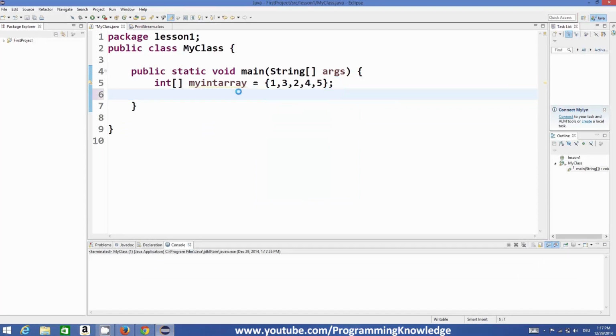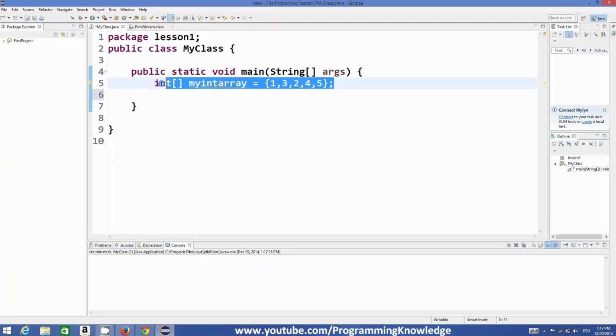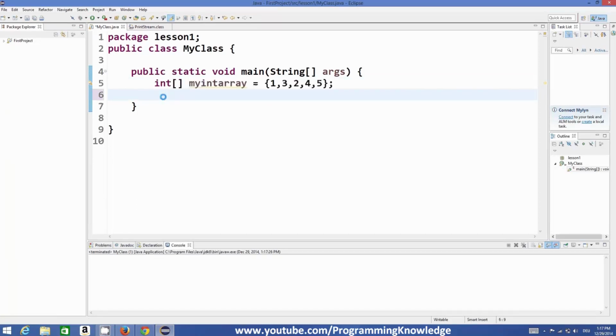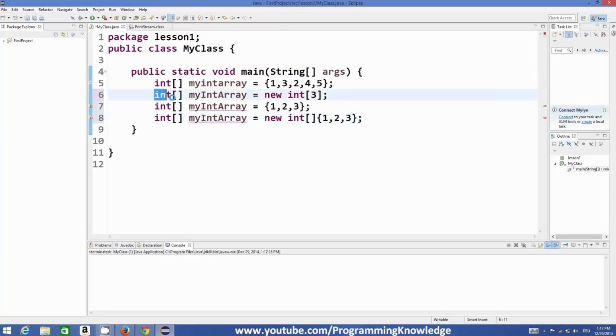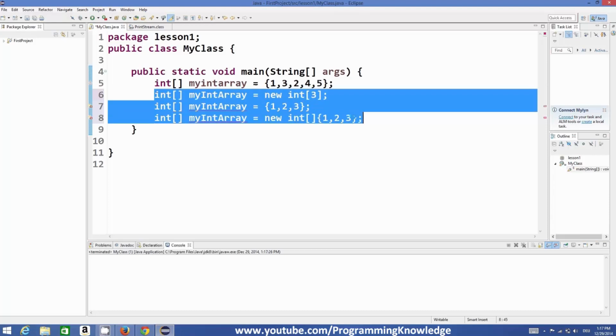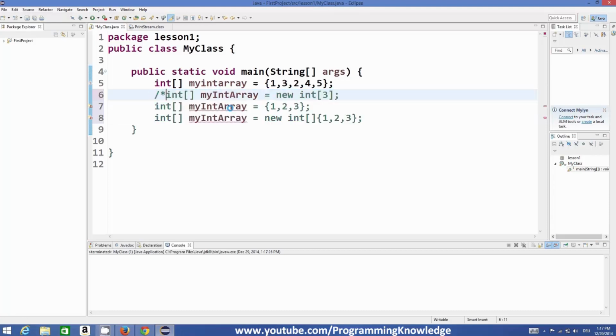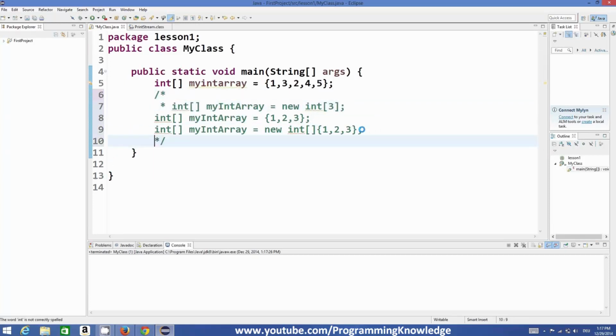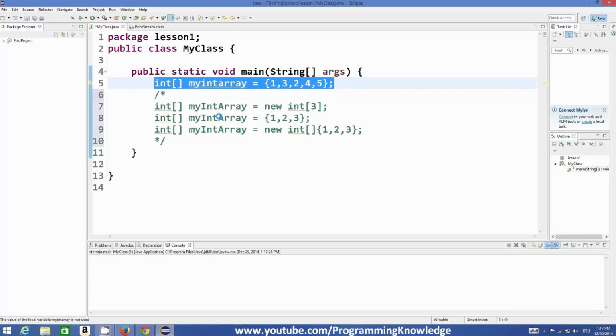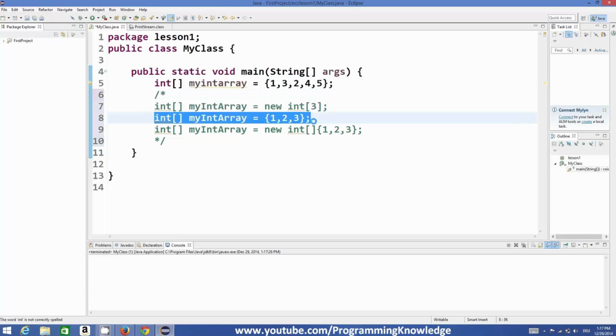Now there are different ways of declaring an array. The most basic one is this one, but there are different ways of declaring arrays like this. The most used ways of declaring an array are these three ways. So first is whatever I showed you here, like this, and which is like this, right?